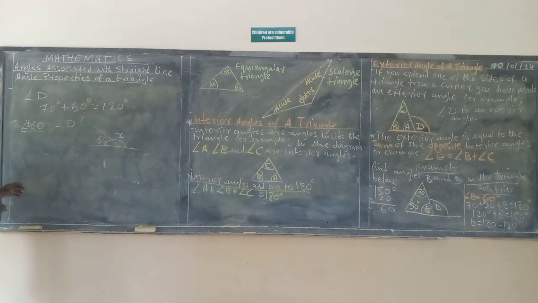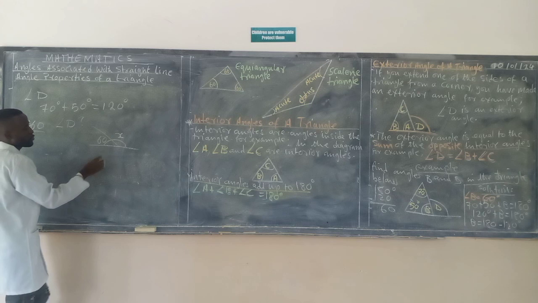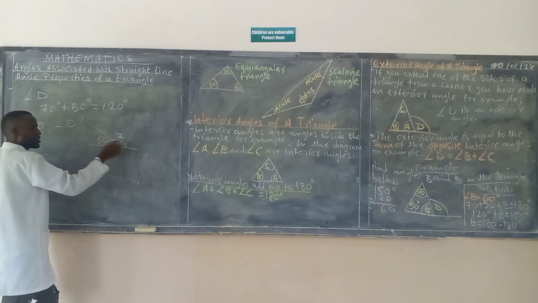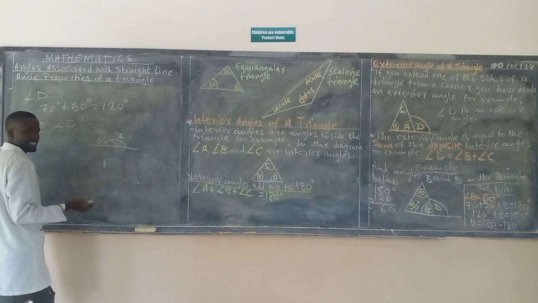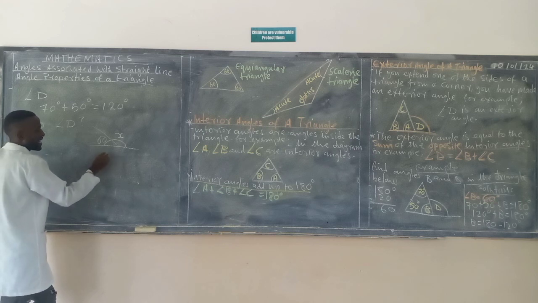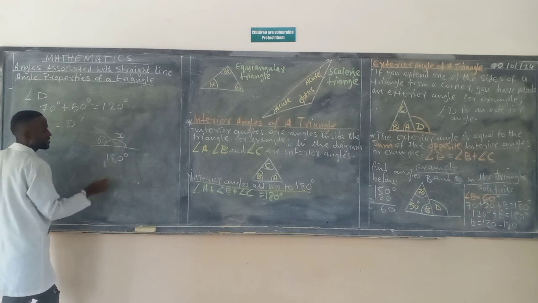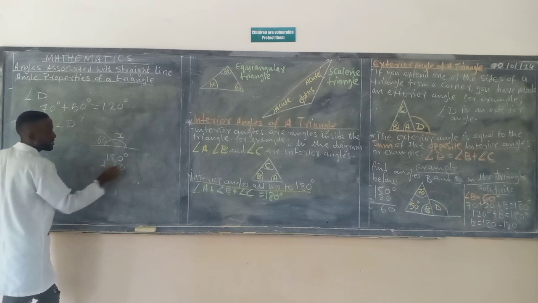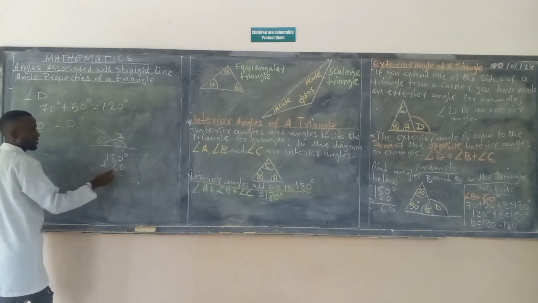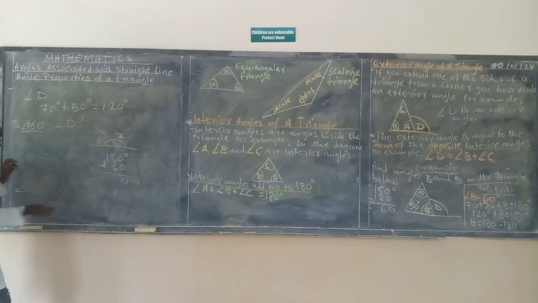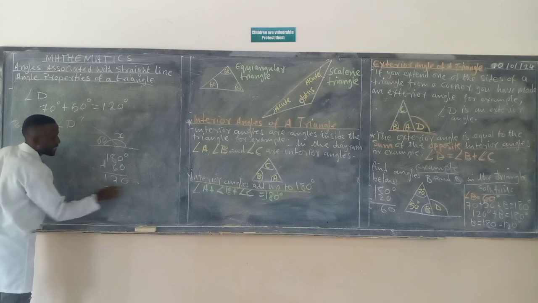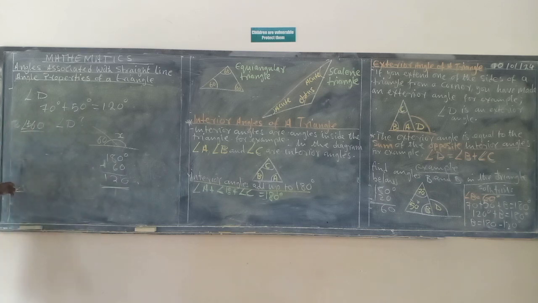You can use this concept, that the angles in a straight line add up to 180 degrees. So now we are going to say 180 degrees minus 60 degrees. What do you have? 0, 6, 7, 8. We have 2 there and 1. Hence you have 120 degrees.